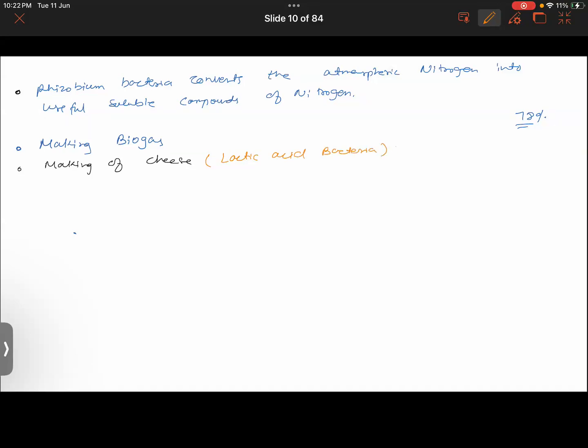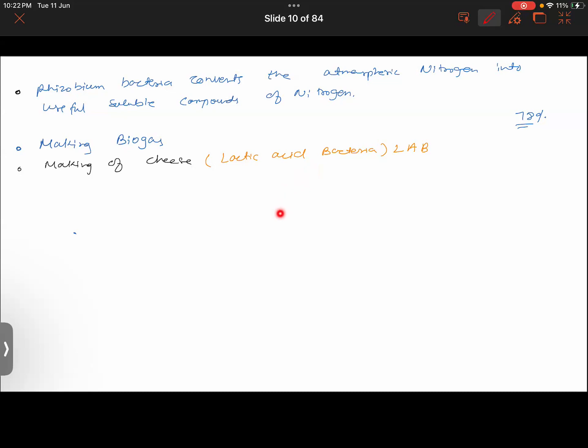In short, that is called LAB. Basically, it will be added to raw milk, and thereby it will be used to make cheese. Also, making of cheese takes a significant amount of time. So what will happen there? Initially, you would take some milk. You would add lactic acid bacteria into it. Thereby, it will turn into curd.